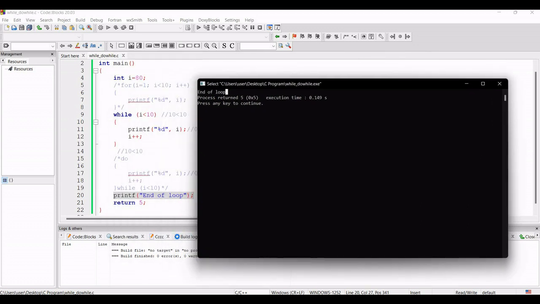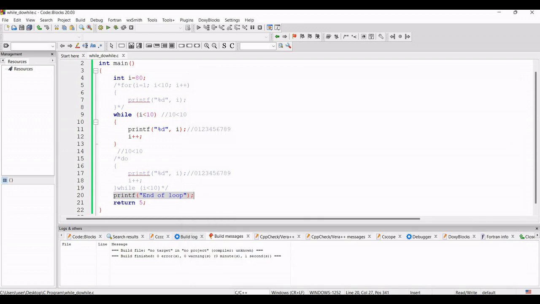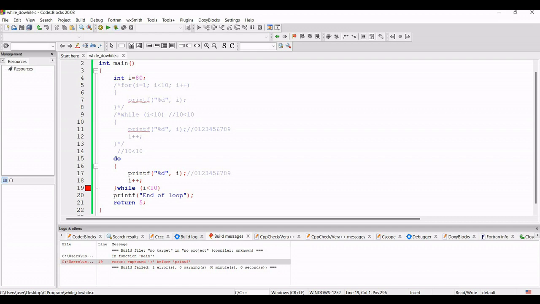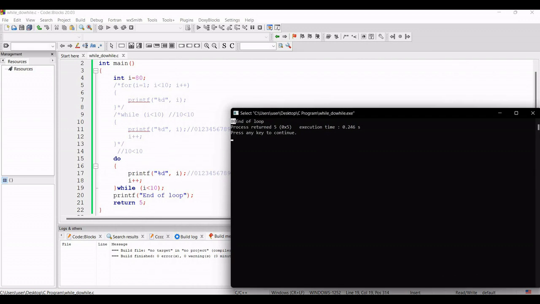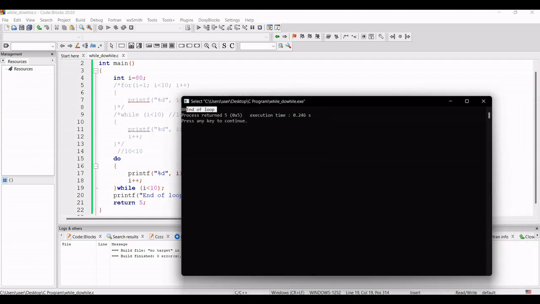That means this while loop is just not executed, it comes totally outside the loop because this statement is false. So for that reason it is not coming inside this while loop. Now if we create a multi-line comment over this while loop, remove the comment in the do while loop and execute again, okay, what is the error there? After this while statement we have to give one semicolon, then compile and run this again, and no problem is found. Now you can see that one time the value of I is printed, then it comes outside the loop and end of loop is printed.